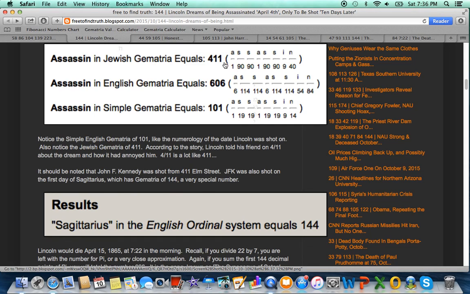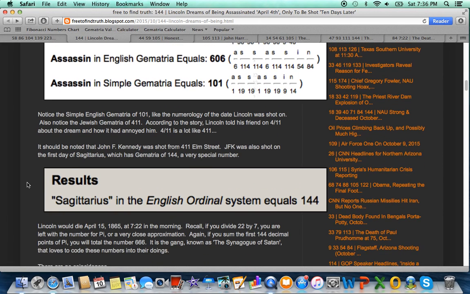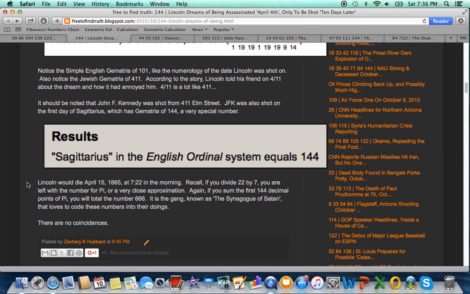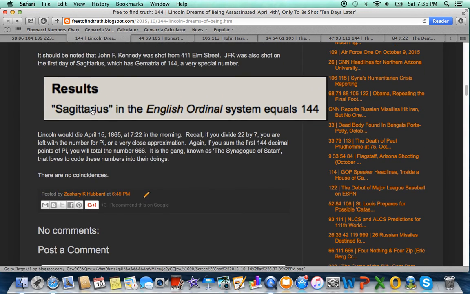JFK shot from 411 Elm Street. In 1961, the Andy Griffith Show had an episode about a bootlegging family that operated out of 411 Elm Street. Think about that in regards to the Kennedy family who came up on bootlegging. And again, JFK was shot on the first day of Sagittarius. Sagittarius also has this 144 connection.